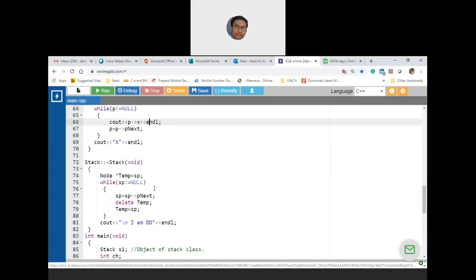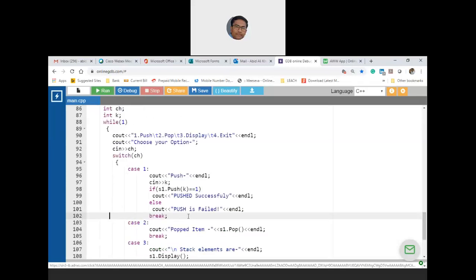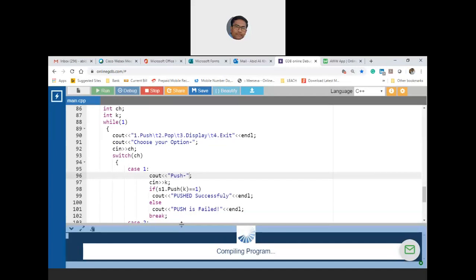So after NDL, I have to keep this. After NDL, if I keep that, then again I have to keep NDL. Okay, P arrow X element is printed. Next line I am going, again next line I am going and I am printing. And when I am asking push, there is no need for NDL here. So let me remove this. Let us compile this.